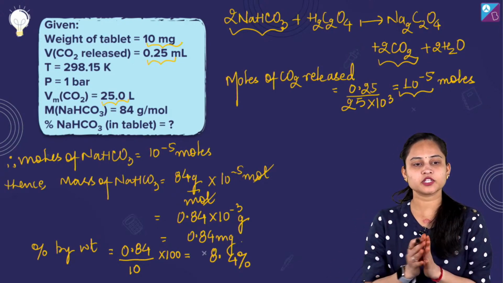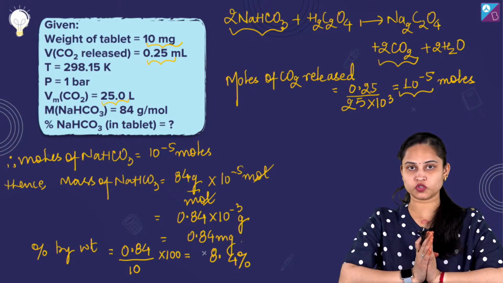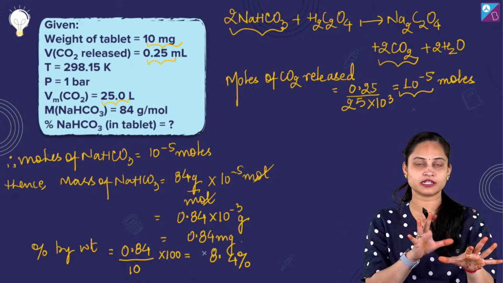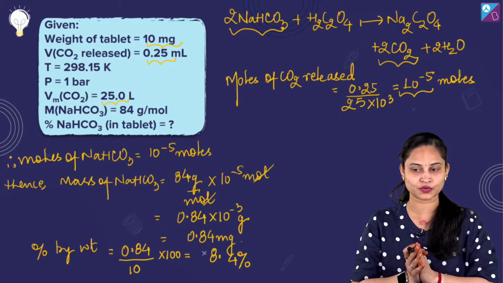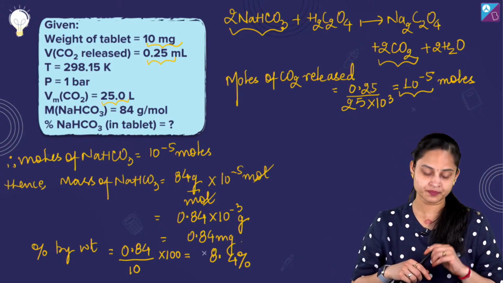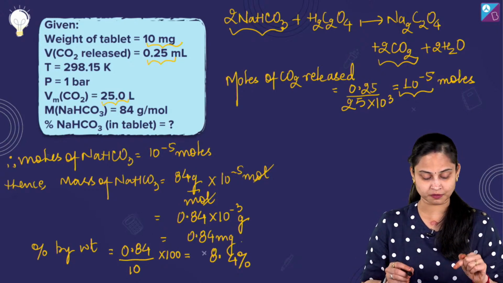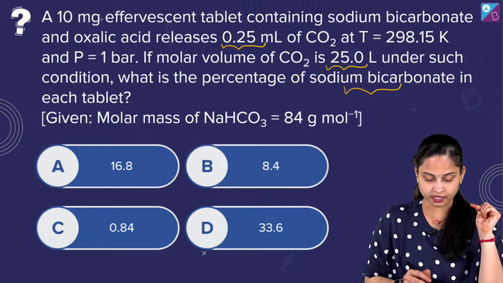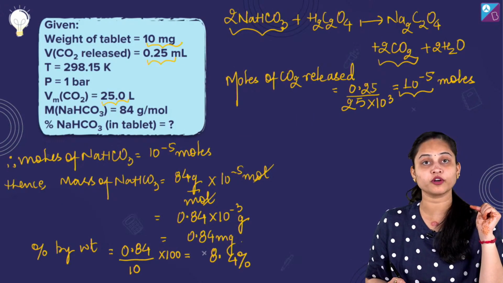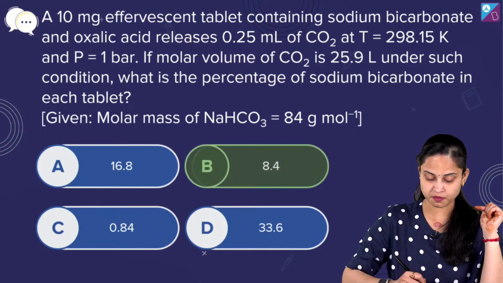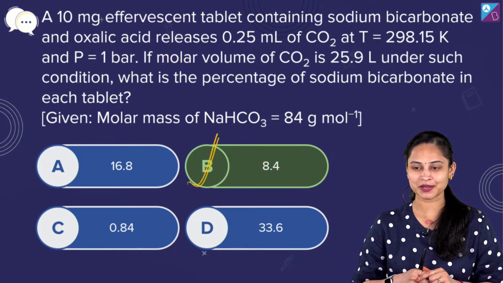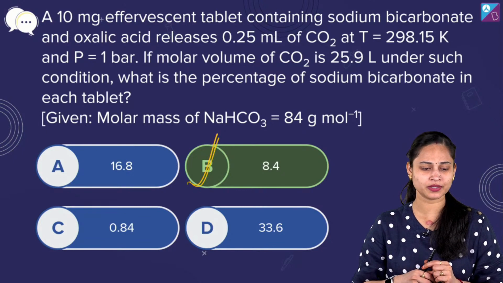Okay, Riddhi, today we are going to take questions from all over physical chemistry, including 11th and 12th physical chemistry. So the right answer of the question will be 8.4%. That means the percentage of sodium bicarbonate in each tablet will be 8.4%. So we are going to mark option B as the right answer. I believe things are now clear to you.